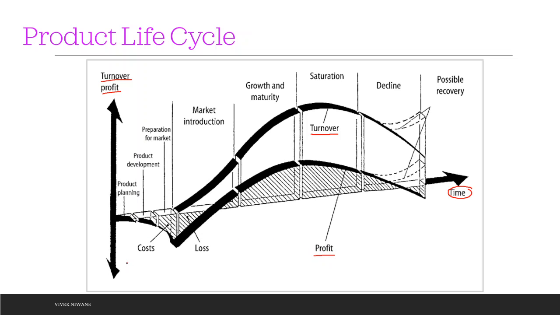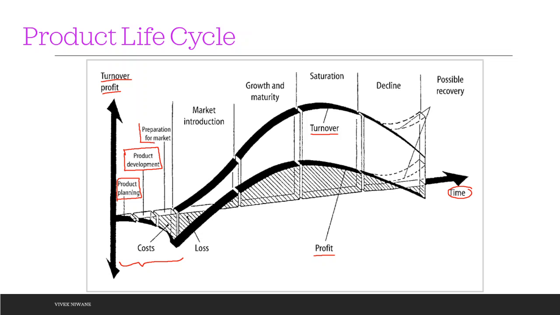In the starting phase, we do have product planning: what sort of features the product must have, then product development. According to those specifications, we are going to develop the product.